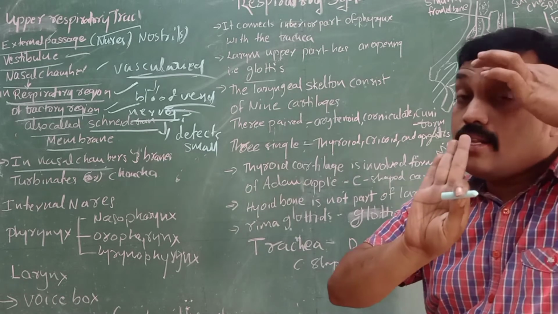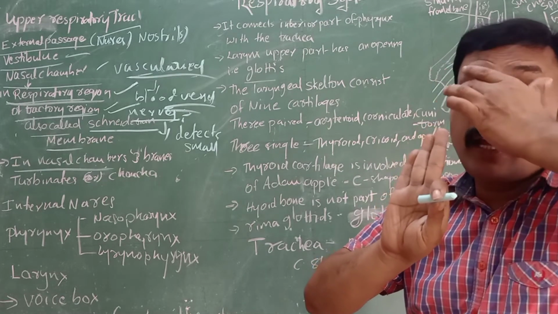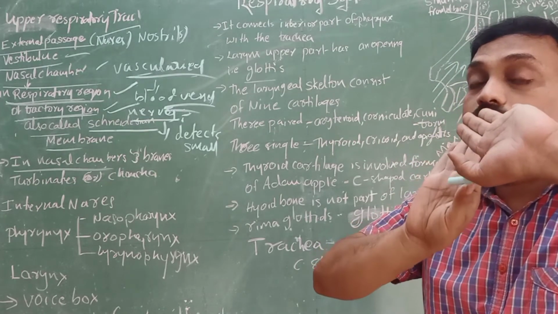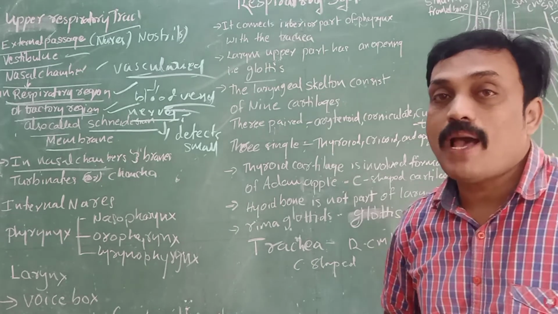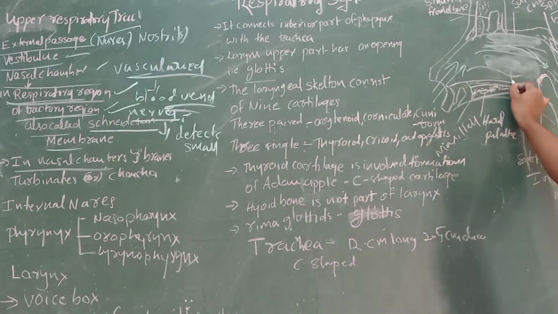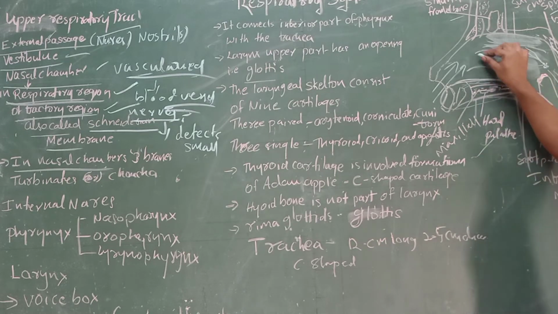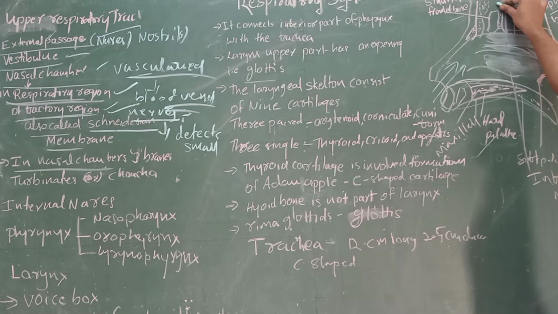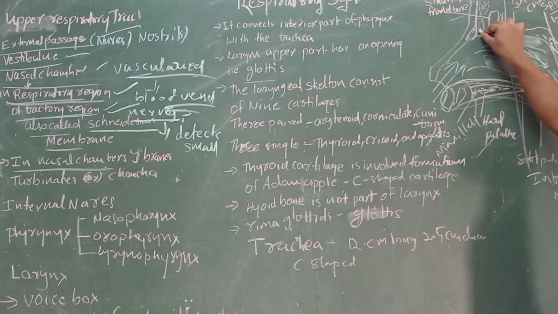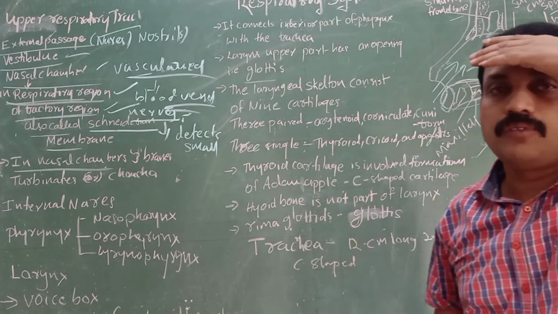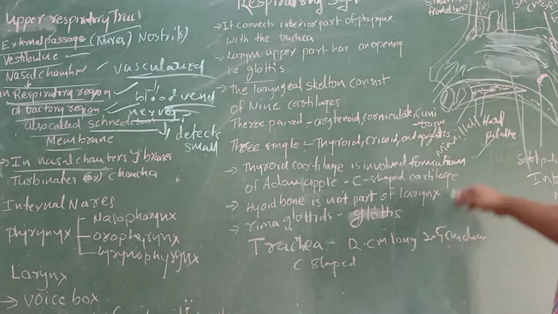The nasal cavity is part of the upper respiratory tract. The lower region is covered by the palate: this region is the hard palate, and this region the soft palate. The upper part is covered by skull bones and sinuses.